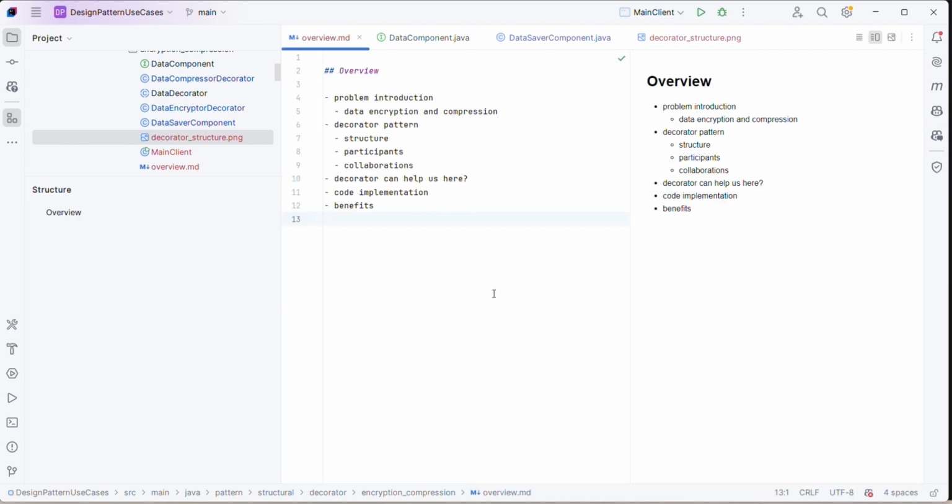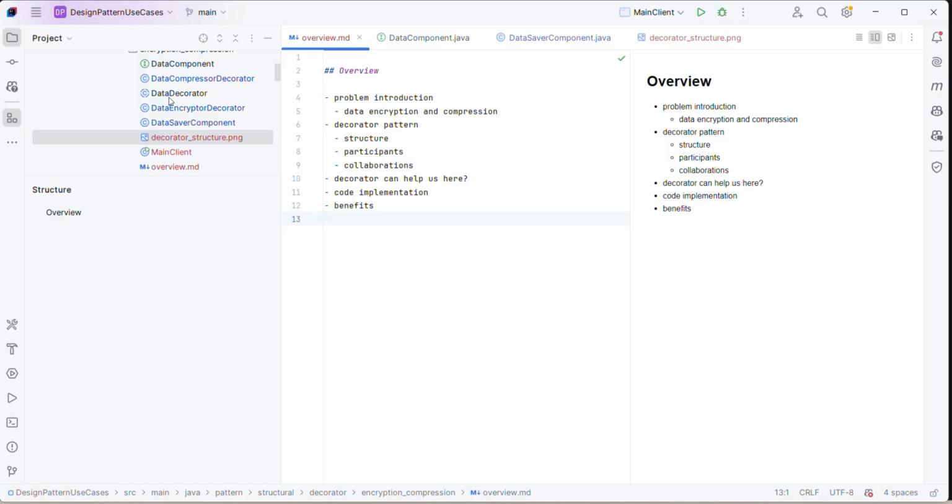So I'm coming back to my overview. Let's think about this. Let's say we have data and we want to perform first compression and then encryption, and then send it or save it, whatever. Decorator is nothing but a modification to a behavior, let's say the save behavior. We are trying to modify it with encryption as well as compression. It implements this without extending, modifying the behavior. That is what this example of a structural design pattern named decorator shows.